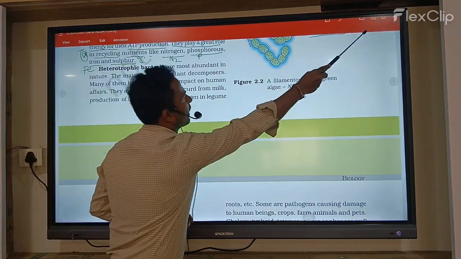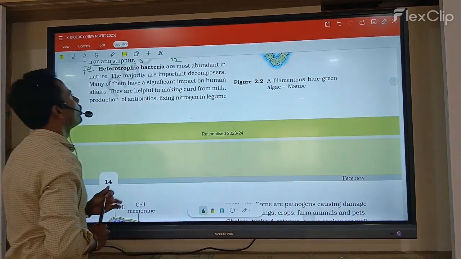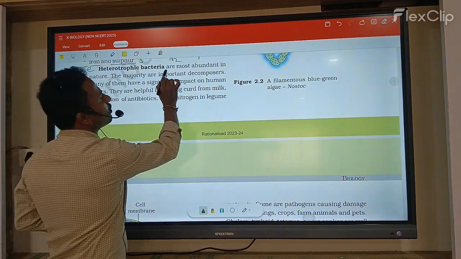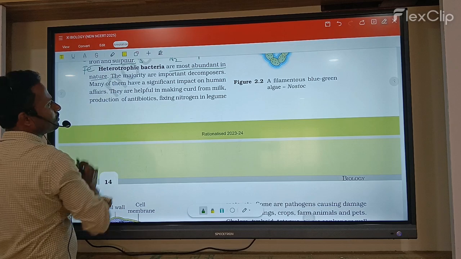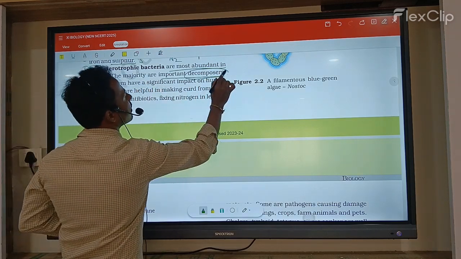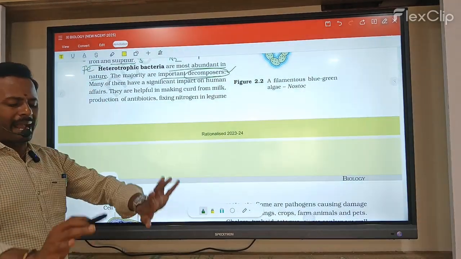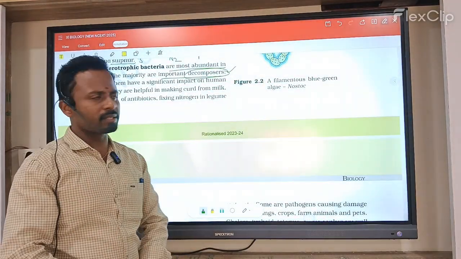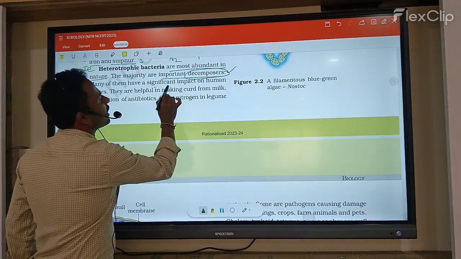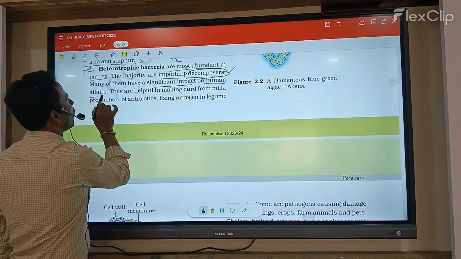Next, heterotrophic bacteria. What are heterotrophic bacteria? Heterotrophic bacteria are the most abundant in nature. The majority of them are important as decomposers. Decomposers means bacteria that grow only on dead organisms. Many of them have a significant impact on human affairs.